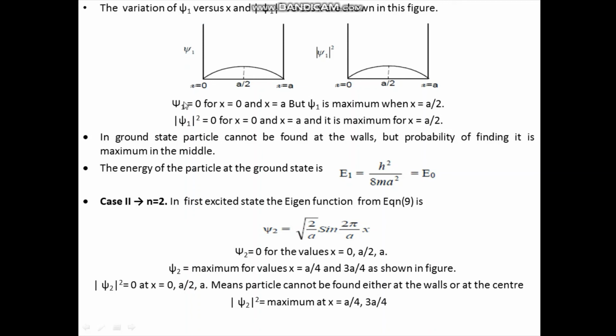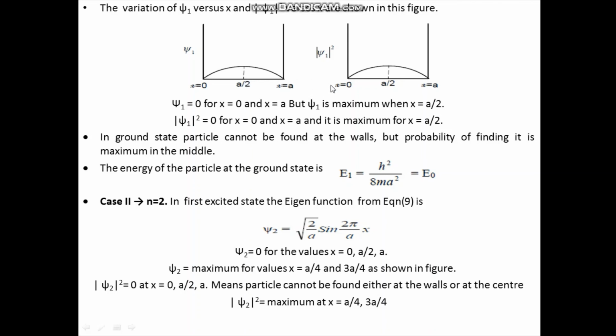Now this psi 1 is equal to 0 for x is equal to 0 and for x is equal to a. That means the wave function is 0 at the boundaries, meaning the particle does not exist at the boundaries. Whereas this psi 1 is maximum at x is equal to a by 2, meaning the probability of finding the particle is maximum in the middle of the potential well.